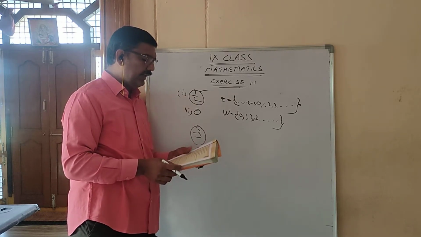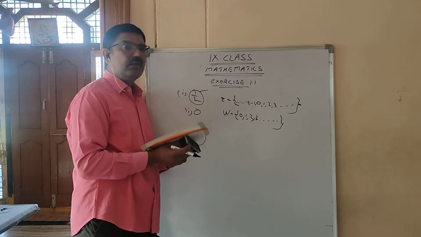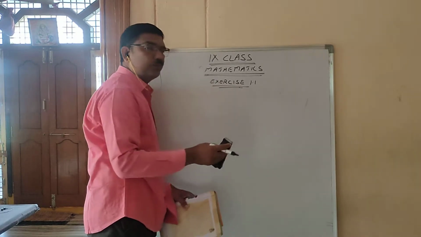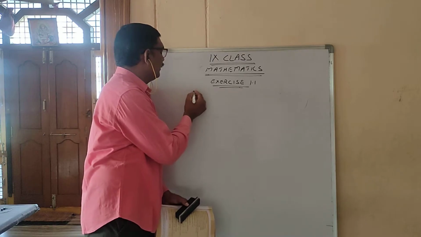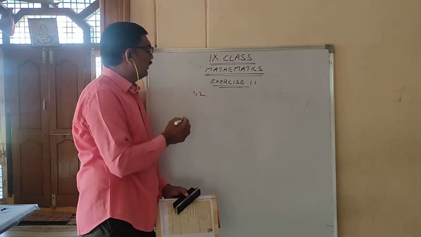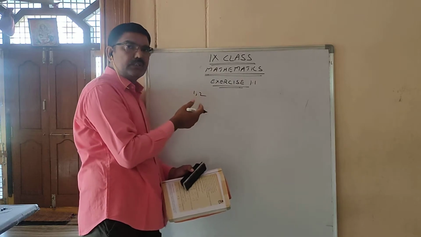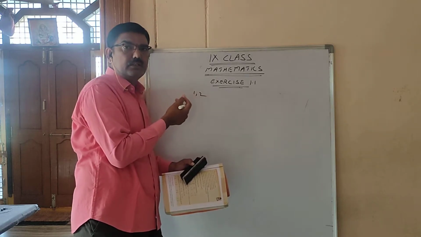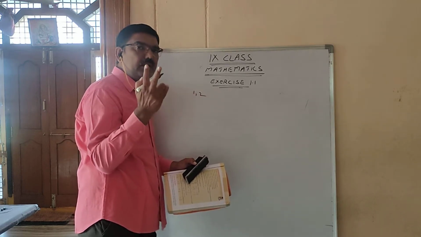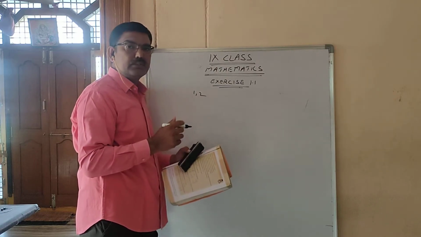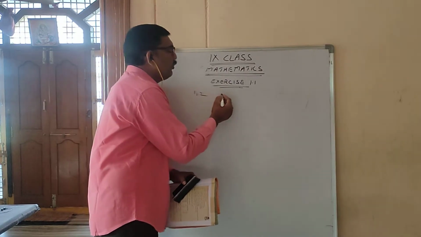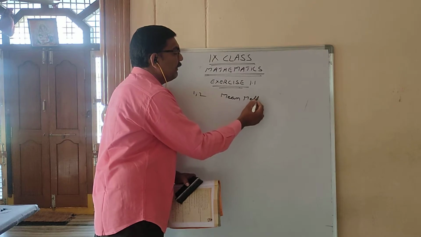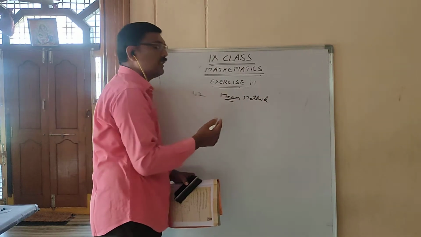Now the third question. Find 5 rational numbers between 1 and 2. So, they gave 2 numbers. In between any 2 numbers, we have infinite numbers again. Between 1 and 2, how many numbers are there? Infinite. So, he is asking to find only 5 rational numbers. We have 2 methods here. First one is called the mean method. So mean means average.